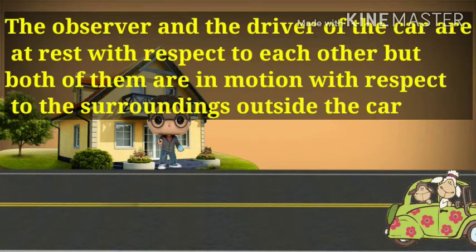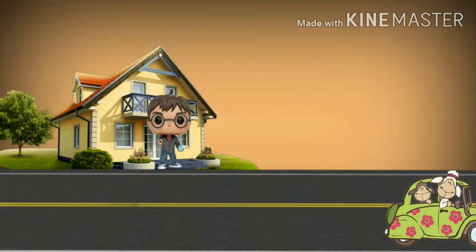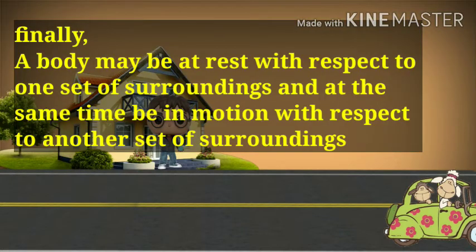From this we can tell that the observer and the driver of a car are at rest with respect to each other, but both of them are in motion with respect to the surroundings outside the car. Why? Because the position is changing with respect to the surroundings, while the position with respect to each other is not changed. Hence, they are at rest with respect to each other, and they are in motion with respect to the surroundings.